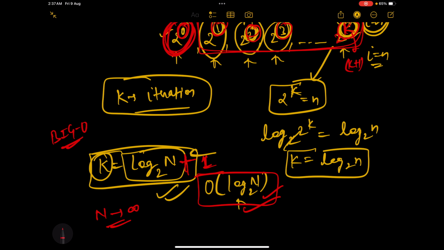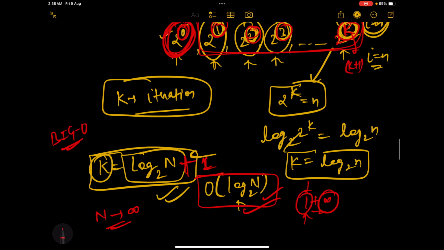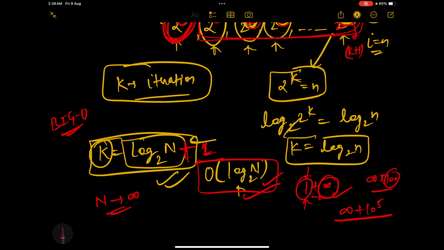Whenever we add a constant value, let's say 1 plus infinity, this 1 doesn't add any value to infinity, because infinity is huge in itself. Even if you add 1 to it, it is not going to make any difference. If you multiply infinity by 100, this 100 is not going to make any difference, right? If you add 1 lakh to infinity, it is not going to make any sense.